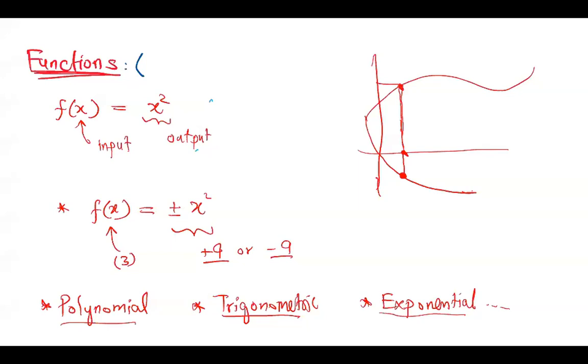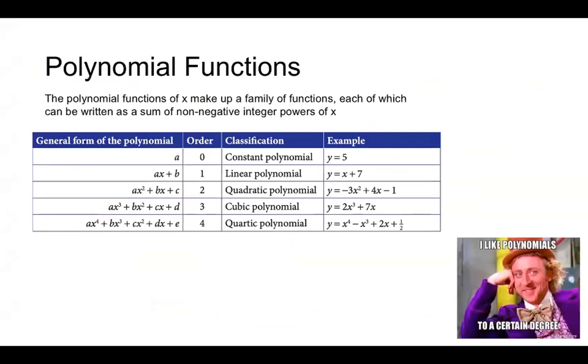Okay, this is what we do in physics, in biology, in chemistry. We always want to categorize things. That's how we learn. So polynomials, trigonometric, and exponentials. Essentially, most of the functions which we have learned can come under these three categories. Of course, not all of them, but most of them. So let's move on to the very first one, the polynomial functions.